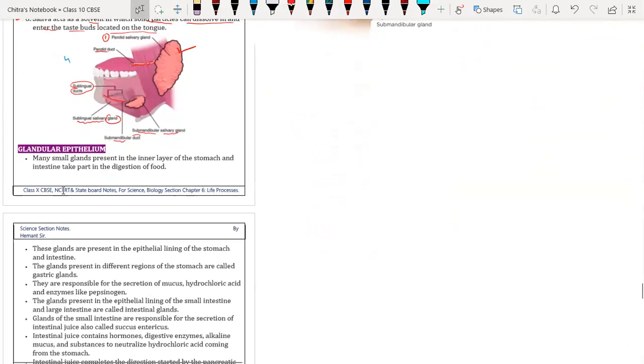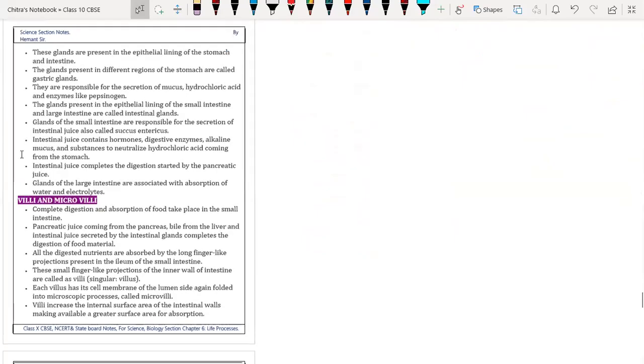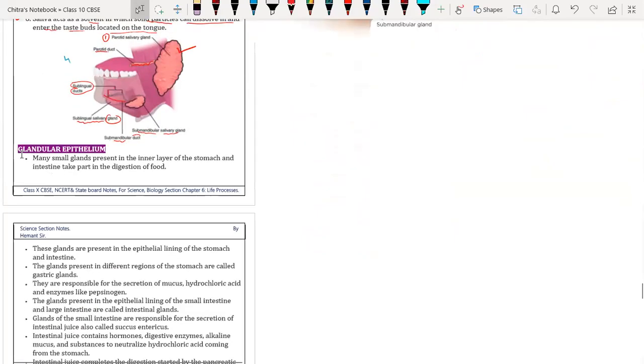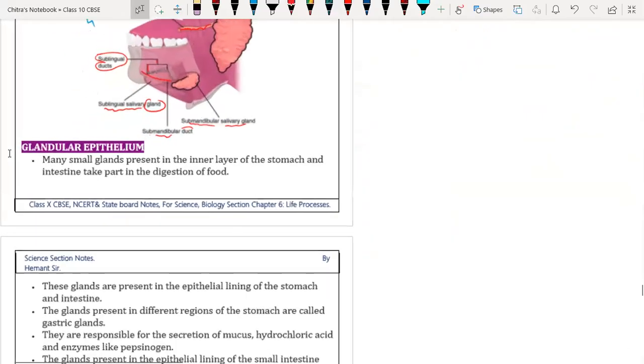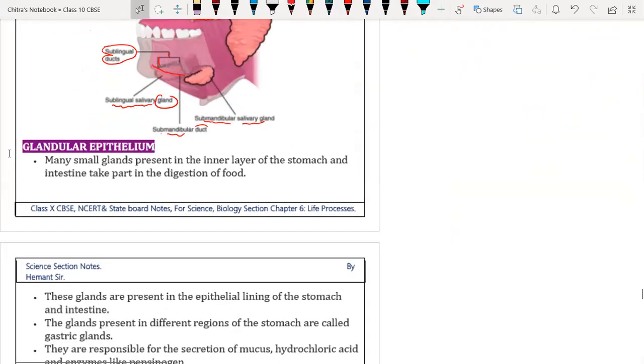So now we are going to discuss the glandular epithelium. Do you have villi, microvilli, glandular epithelium in your syllabus? Listen, we will discuss this because it is also very important.